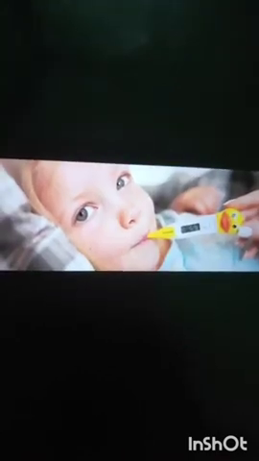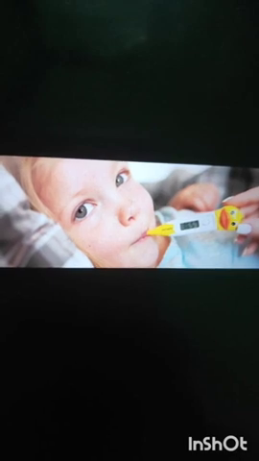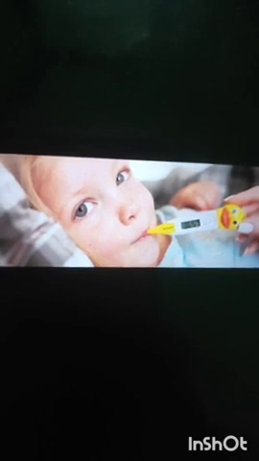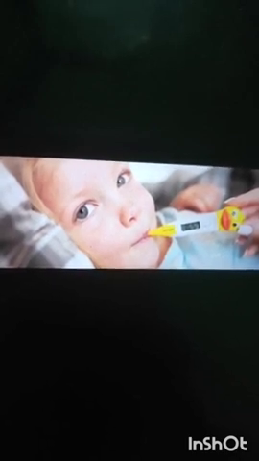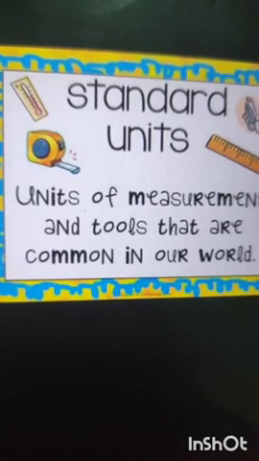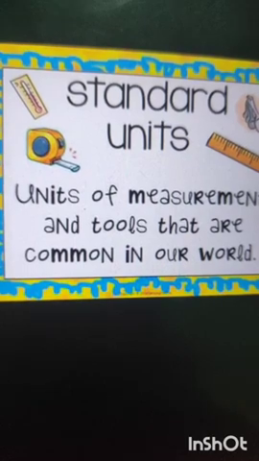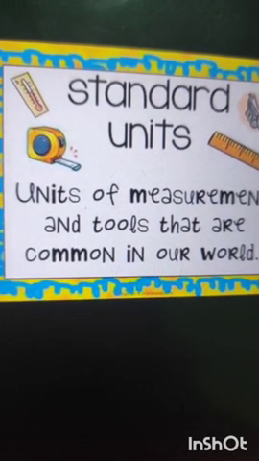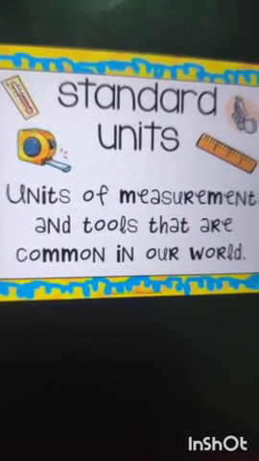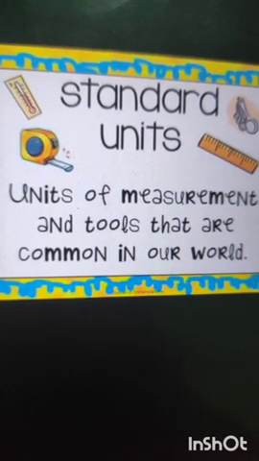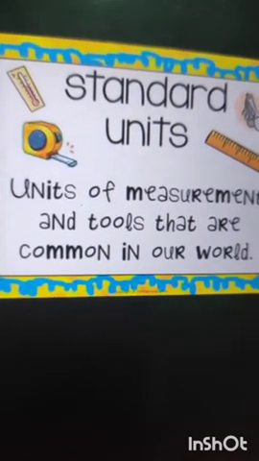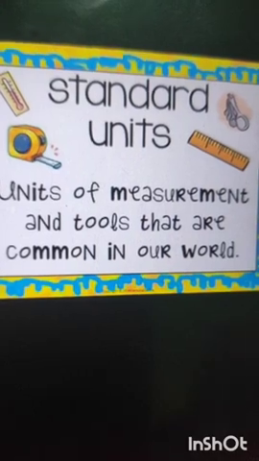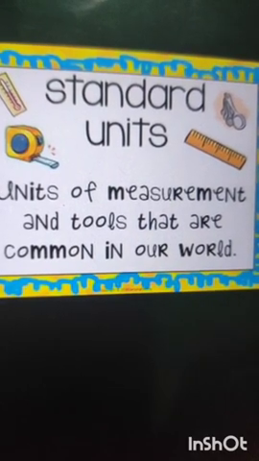And doctors measure temperature to check if a patient has fever or not. So measurement is comparing an unknown quantity with a known quantity or a standard unit. With the help of units we can measure all those things.